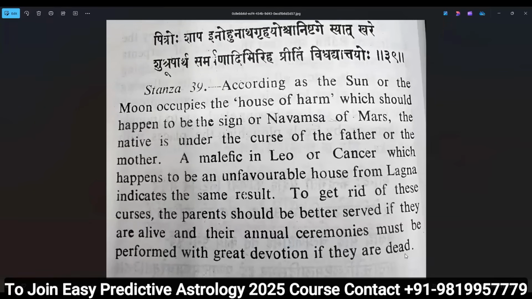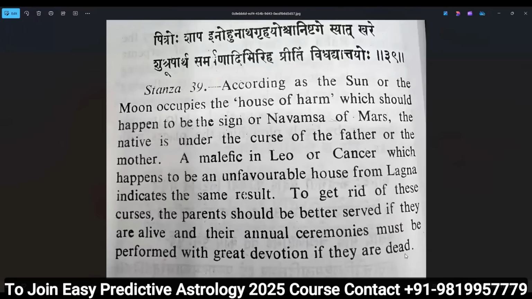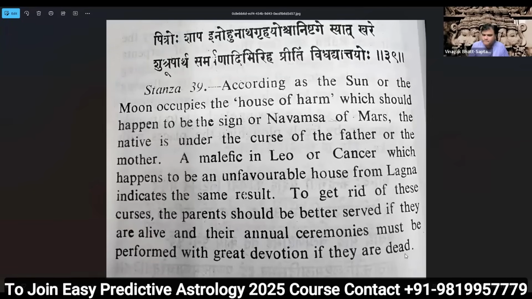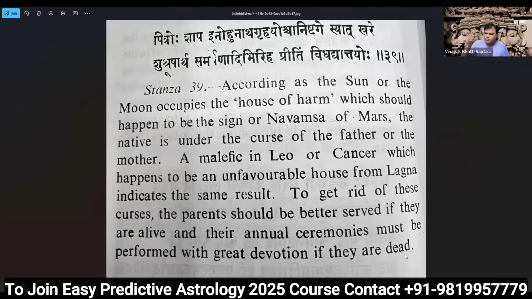Sir, according to this stanza, it means that Leo or Cancer Lagna, if in Dusthana and occupied by Mars, there will be a curse. Yes, both conditions should be there. Sir, and if Cancer Lagna, like a Cancer Lagna native, has Mars, it means the first house has Mars, Cancer Lagna, does that native have the curse or not? No.